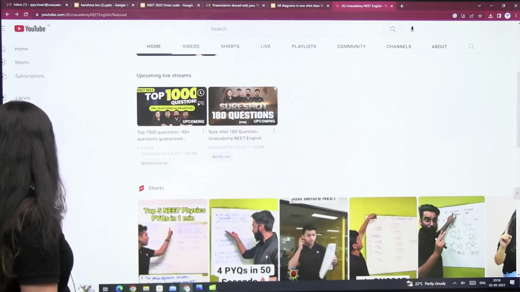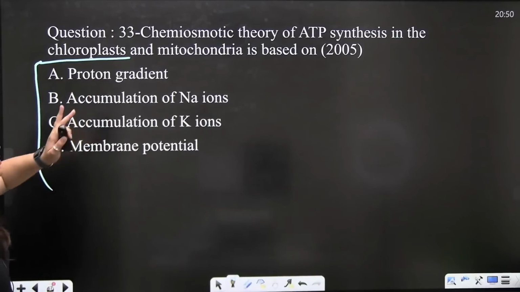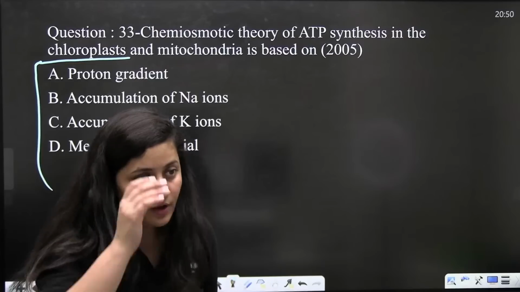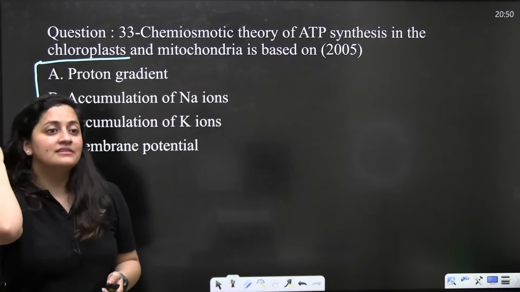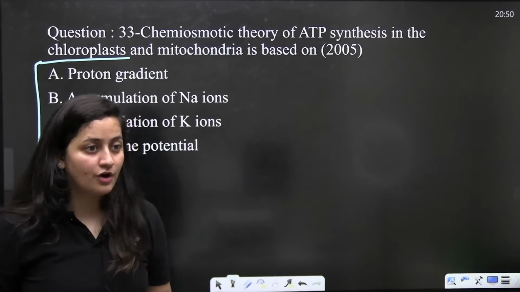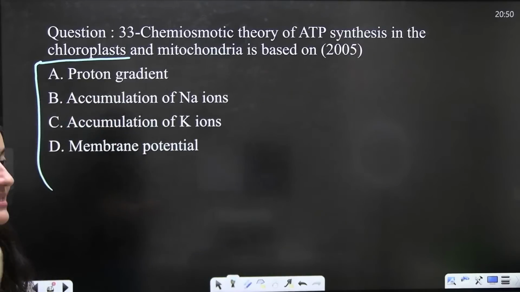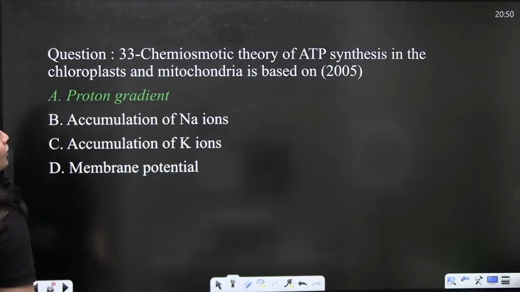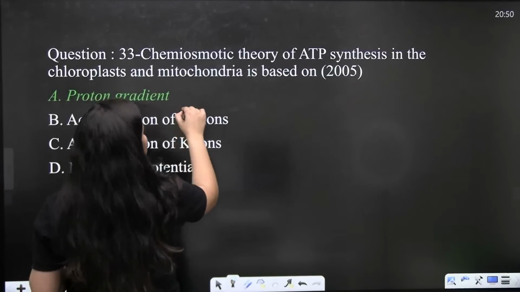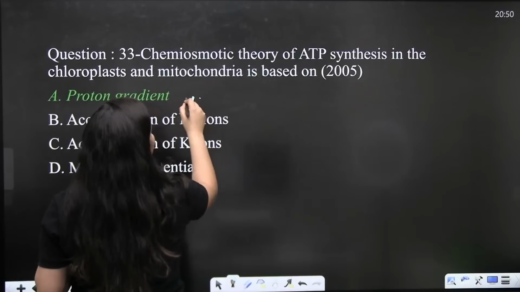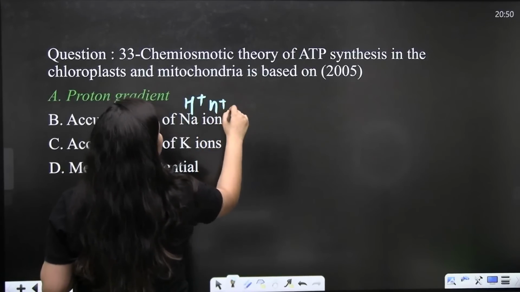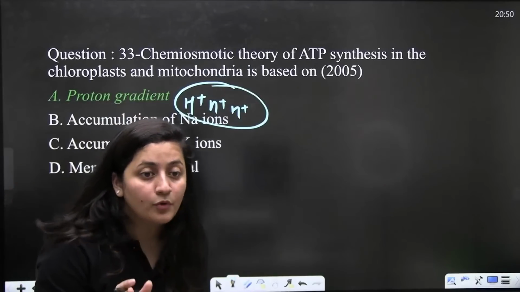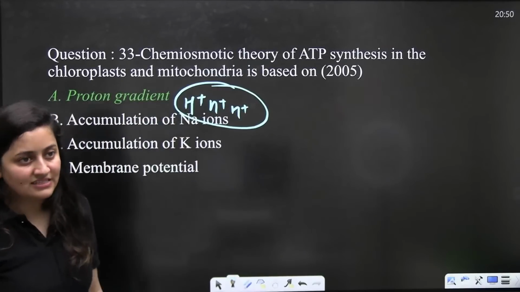Okay? So now, let's focus here. Chemiosmotic theory of ATP synthesis in the chloroplast and mitochondria is based on, yes, of course, the proton gradient. But instead of proton gradient, if they mention electron gradient, then the statement will be incorrect, okay? It is the proton gradient, H positive, we are discussing here.